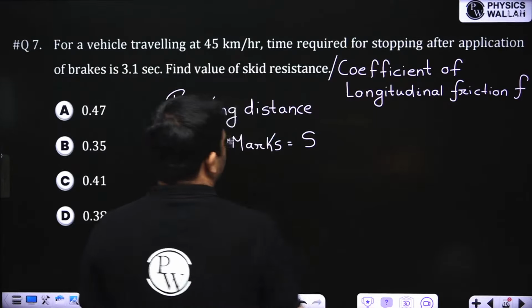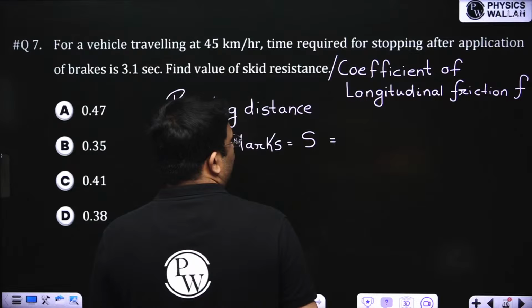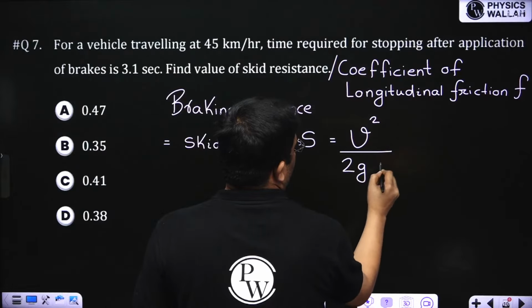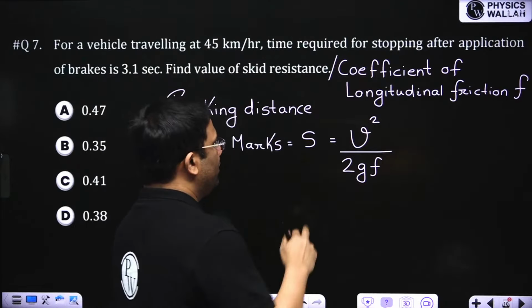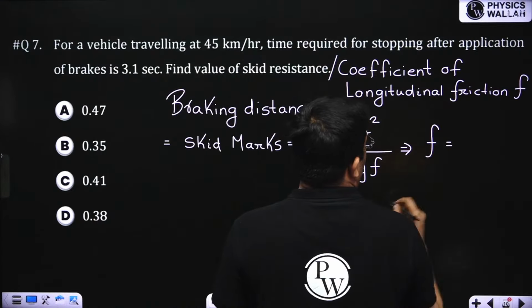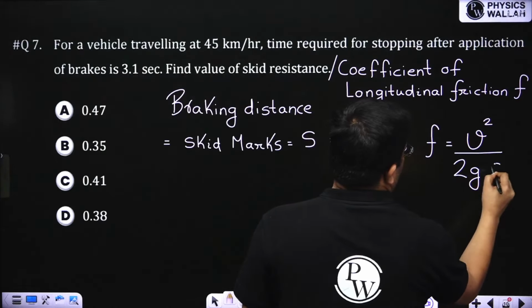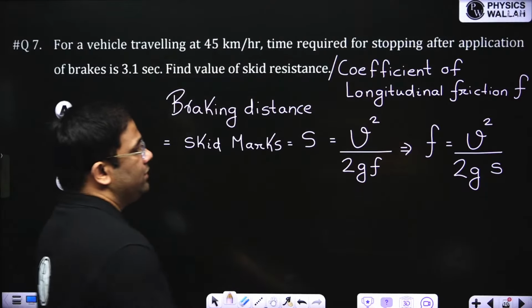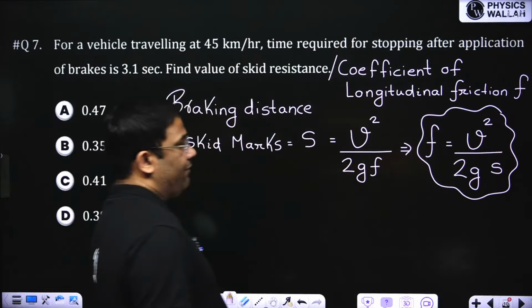So suppose the skid marks or braking distance is S. We know the braking distance formula: it is v square by 2gf if no gradient is there. So from this I can find out the coefficient of friction as speed square by 2g into your skid marks. So this is one formula to find out F.